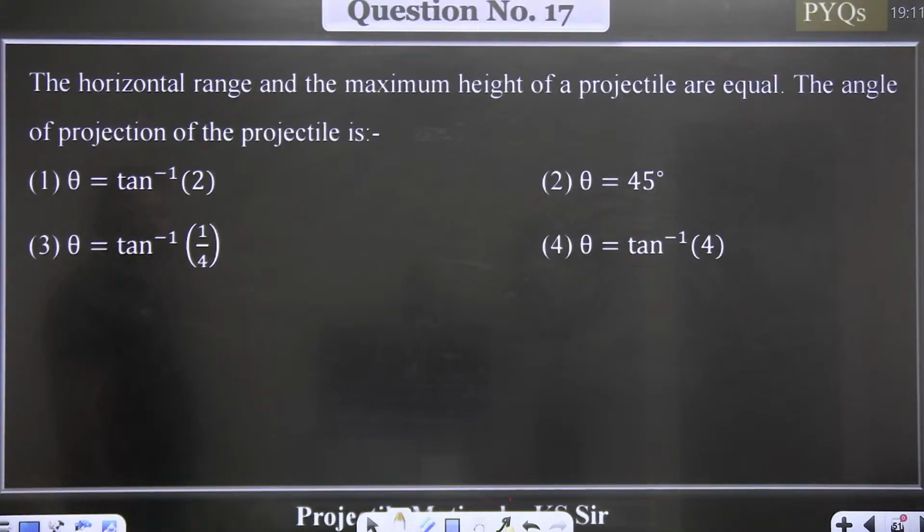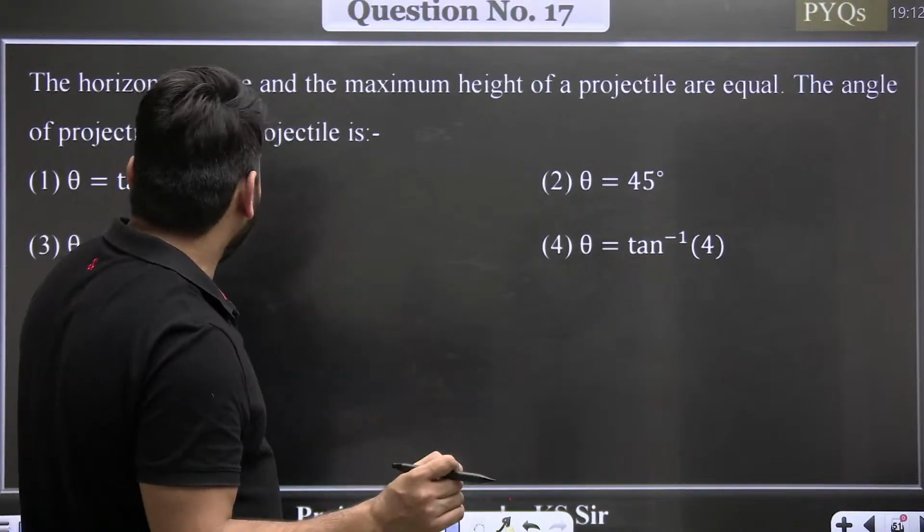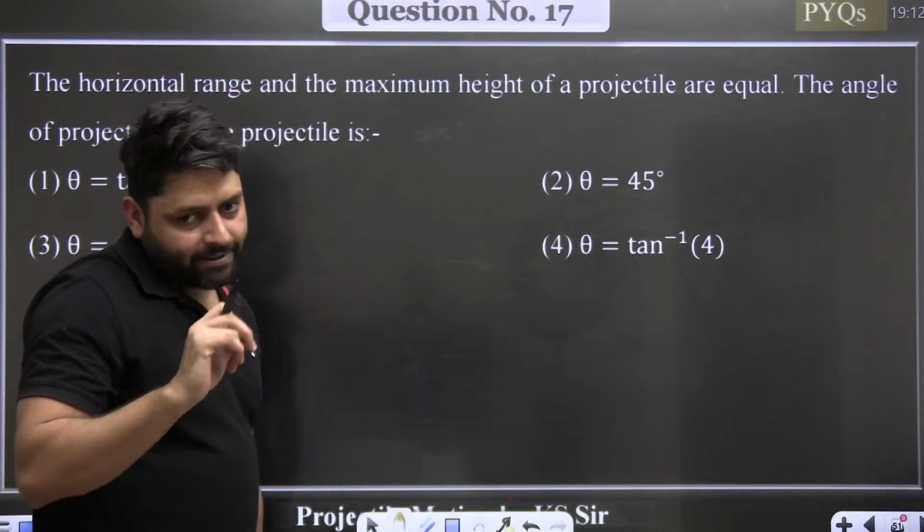Okay, one more PYQ. The horizontal range and the maximum height of a projectile are equal. The angle of projection of the projectile is?